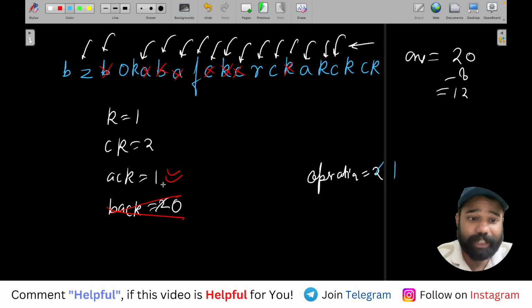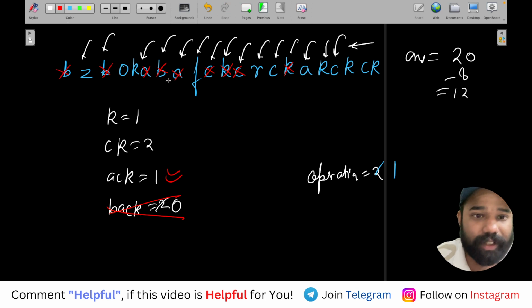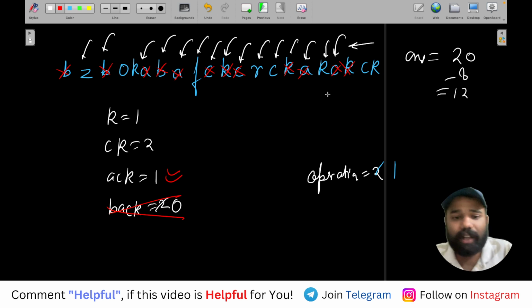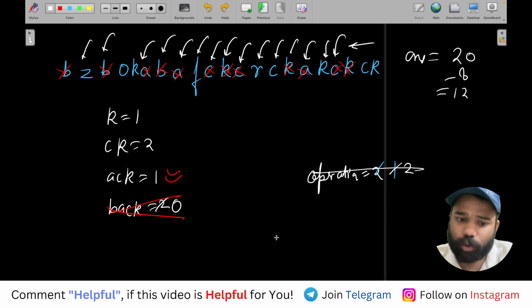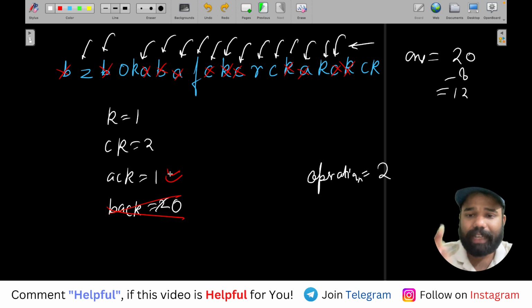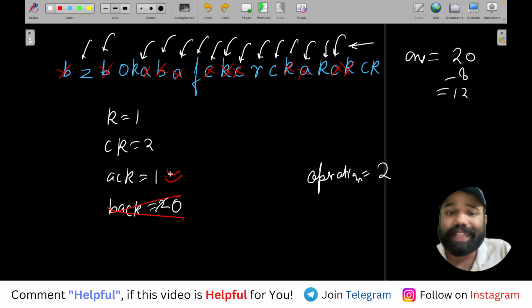Now because of this B, this one ACK that was there will also be removed. So B A C K, this is also gone, and because of this being removed, one more gets added here. So ultimately you see what happened: the operations remained the same, operations remained 2, and the ACK that you had is also gone. Operations remain the same and your ACK is also removed, because whenever you do one operation to add a B, that ACK will become BACK, it will be removed, and then you will have one more operation because that BACK is removed, right?